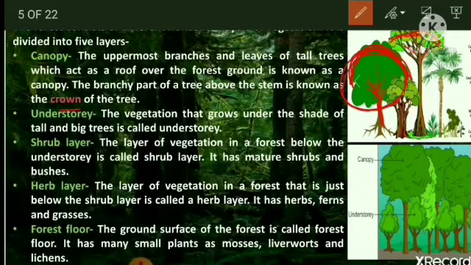Next one, understory. The vegetation that grows under the shade of tall trees and big trees is called understory. As you can see in this diagram, this is the canopy because these form the roof-like structure formed by the tall trees, and these are the plants, these are the trees basically. They are smaller in height than the tall trees.